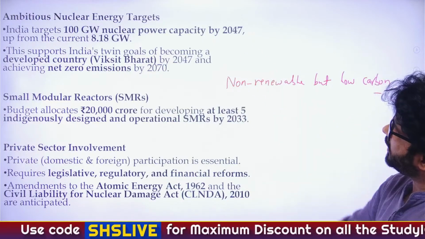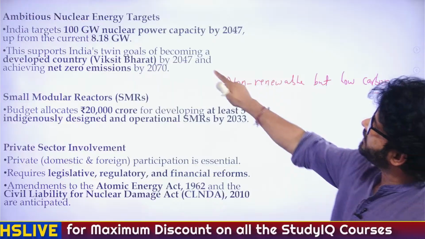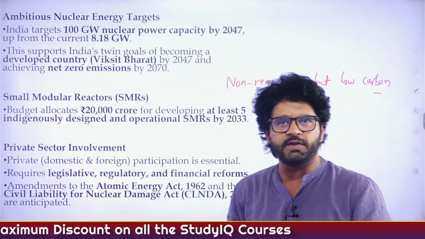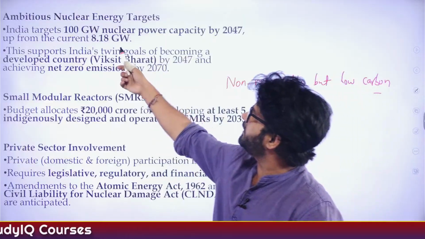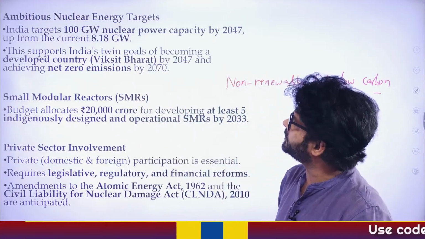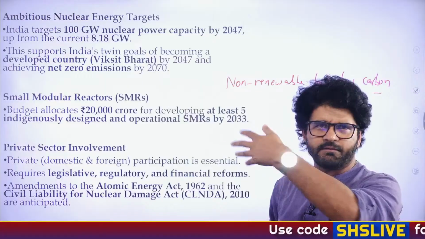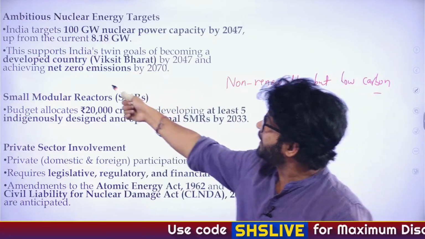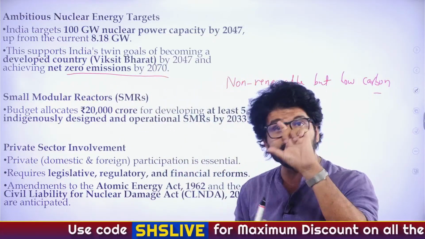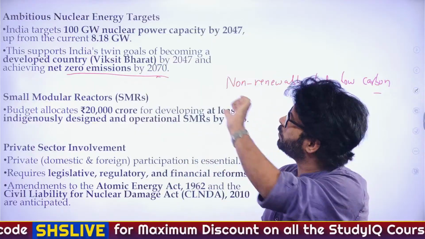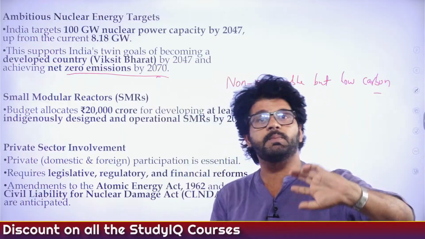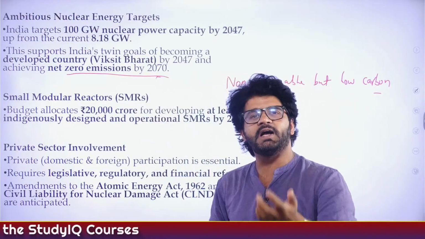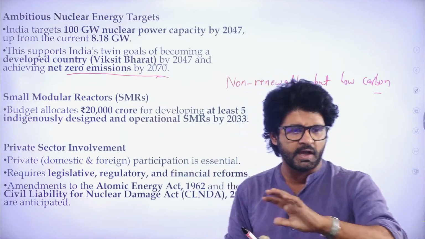So let's have a look at this article. India targets 100 gigawatt nuclear power capacity by 2047, the year in which India will become developed, from 8.18 gigawatt, because we believe in setting ambitious targets. And again, we have discussed developed nation 2047, net zero emission by 2070. Please remember these facts. Like, what is our nuclear power aim for 2047, and net zero emission by which particular year? This question has been asked by multiple exams and they can always reframe this.